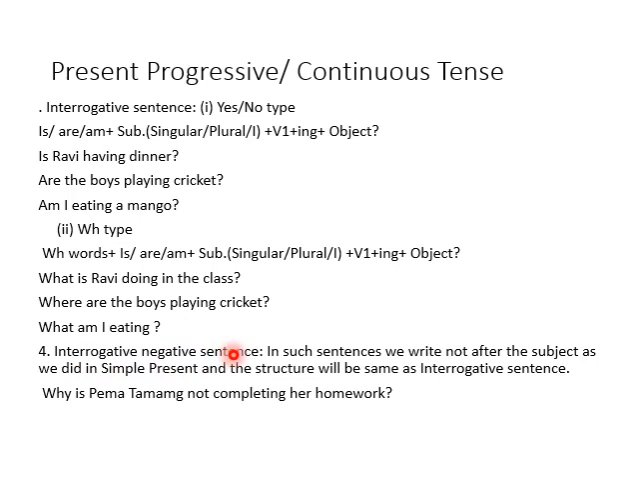Fourth one is interrogative negative sentence. In such sentences, we write not after the subject, as we have already seen in simple present tense. The structure will be the same, only we add not after the subject. Example is here: why is Pema Tamang not completing her homework? Okay, structure is the same, only we write not after the subject, and here the subject is Pema Tamang. Is it clear?